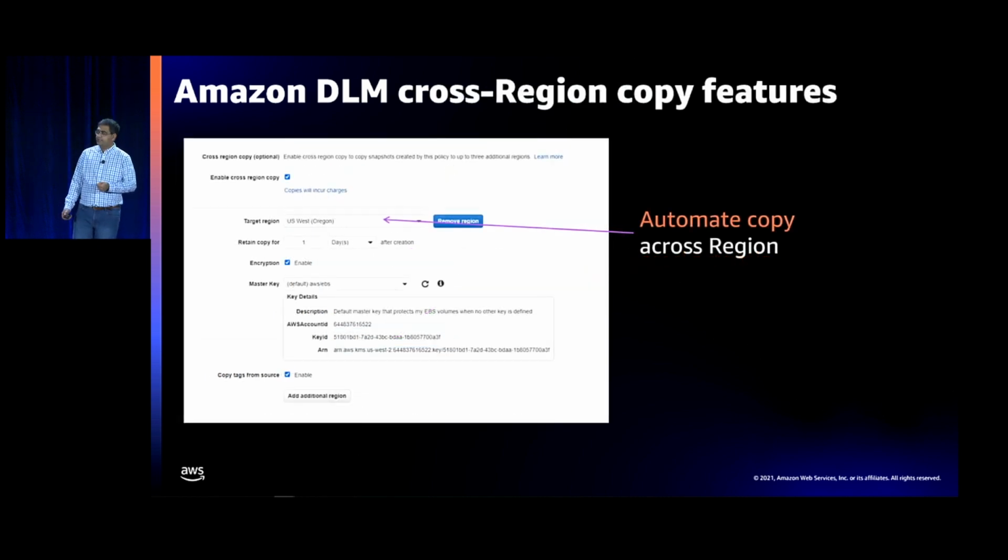Then late last year, earlier this year, the DLM team added automation of copy across regions. They've also added support for copying snapshots across accounts and both together. And in addition, they've added support for AMIs. Again, if you are using snapshots and would like to have retention policies, highly recommend creating DLM policies. We see these used a lot across organizations as a way to standardize how frequently you want your snapshots taken. Again, please use it if you haven't already.